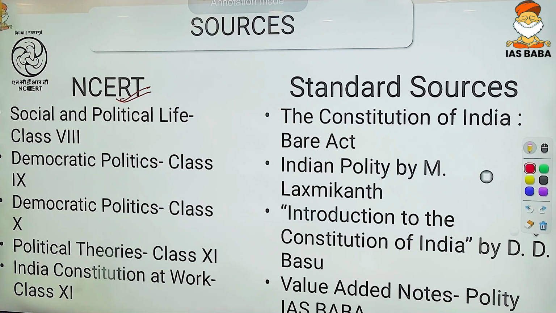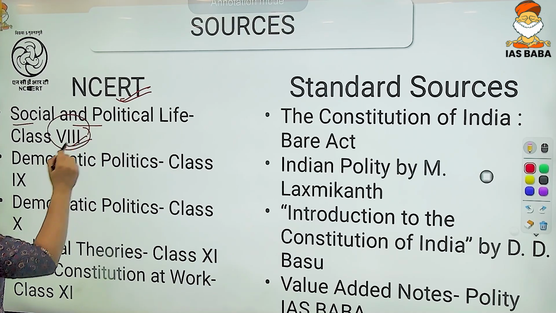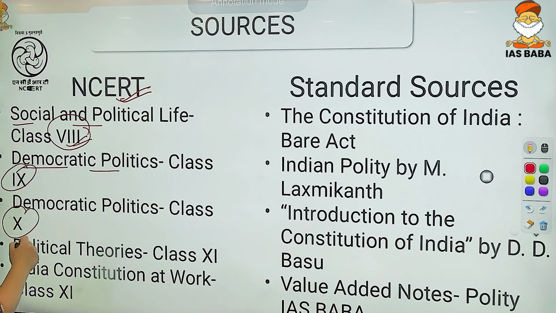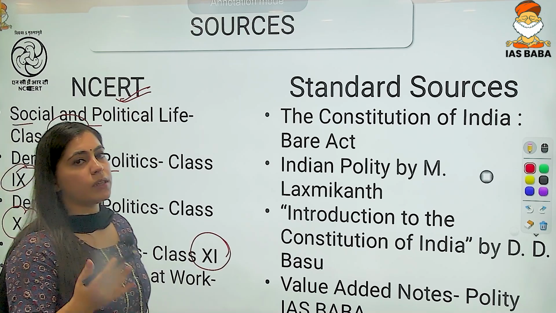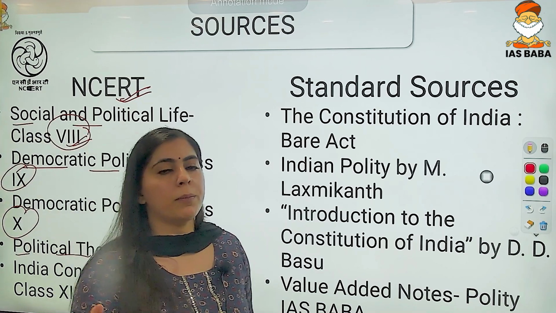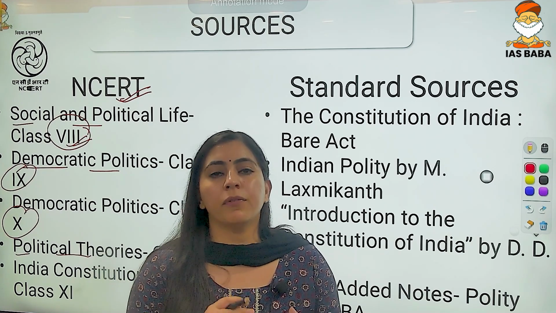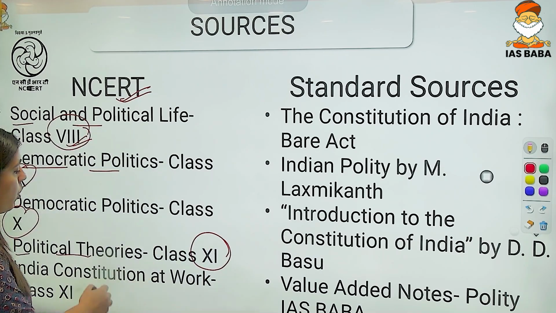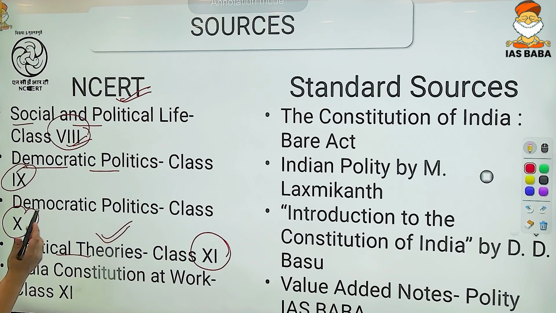So you have to read 5 NCERTs. The first is Social and Political Life of class 8, right? Then Democratic Politics of class 9 and class 10. Then Political Theories of class 11. Now, why do you need to know about political theories? Because a direct question has been framed from the word federalism. What do you mean by liberty? So in this particular book, all the concepts are mentioned in a very simple and lucid way.